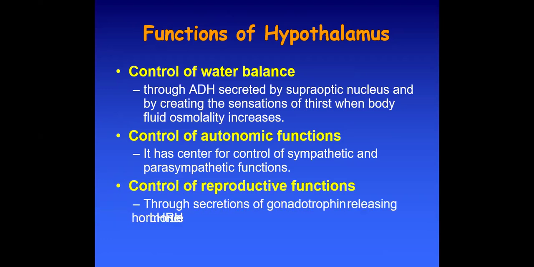Reproductive function is controlled through the secretion of gonadotropin releasing hormone, for example LHRH, the luteinizing hormone releasing hormone. The hypothalamus releases LHRH, which leads to the release of luteinizing hormone from the anterior pituitary gland, and that luteinizing hormone then acts in the ovarian cycle in the ovary, causing luteinization. So the reproductive function is controlled by the gonadotropin LHRH.